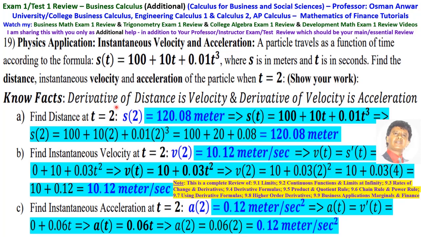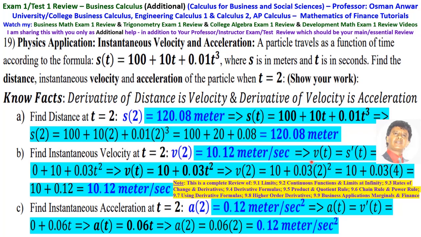So A, find the distance at t equals 2. So we have the distance formula, then S of 2 is 100 plus 10 times 2 plus 0.01 times 2 cubed. That is 100 plus 20 plus 0.08, which is 120.08 meters.